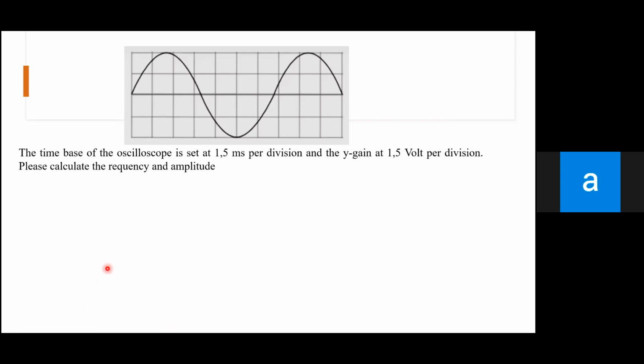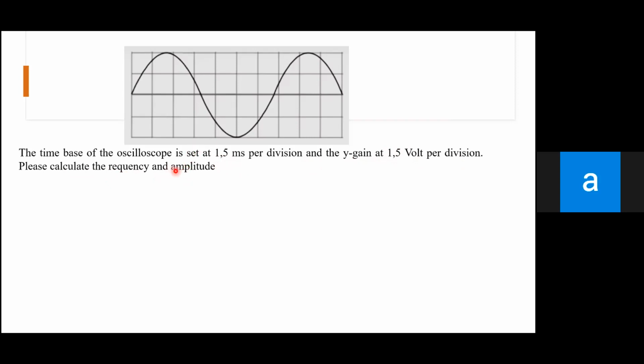Okay, time to discuss. Now at these questions, you can read the questions here. The time base of the oscilloscope is set at 1.5 millisecond per division, and the Y gain at 1.5 volt per division. Please calculate the frequency and amplitude.